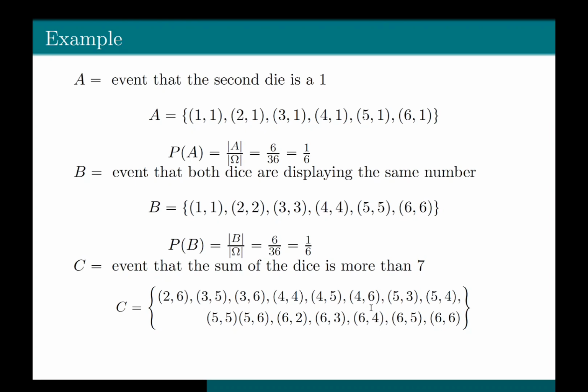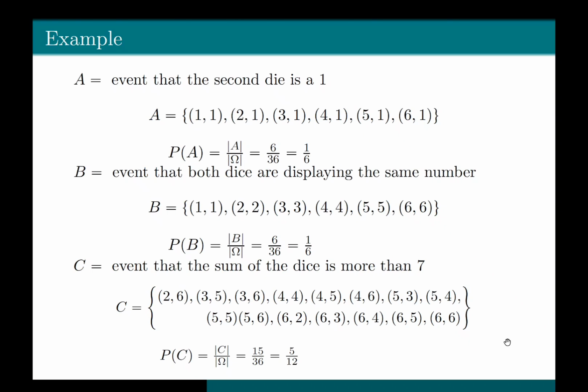Again, whenever you are writing the outcomes, you go back to the universal set, the sample space, and you look at each and every outcome and check that when you add the values, the sum has to be strictly greater than 7. Okay, so now the cardinality of C is the number of outcomes in event C, which is equal to 15.